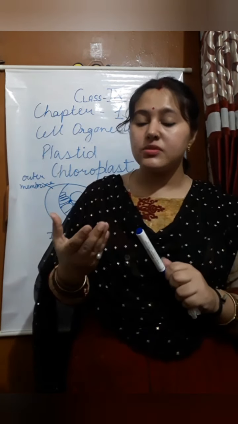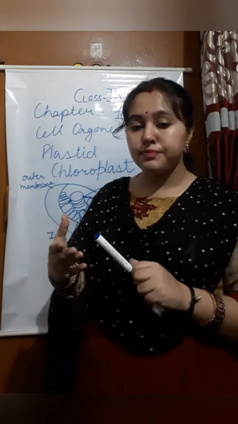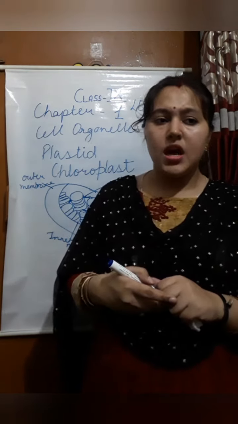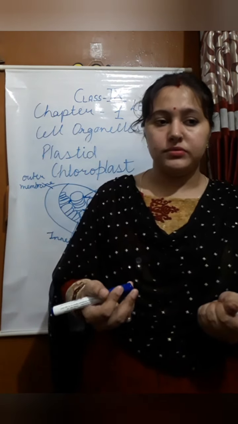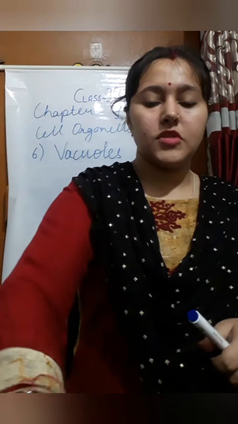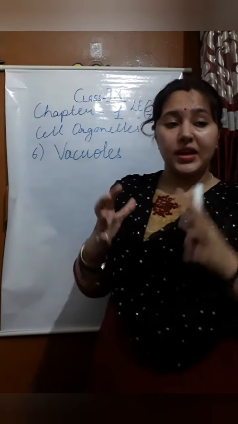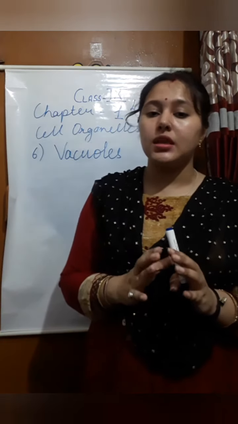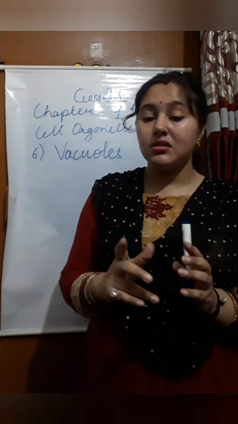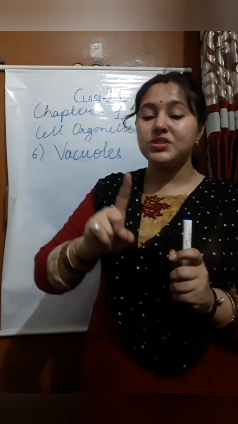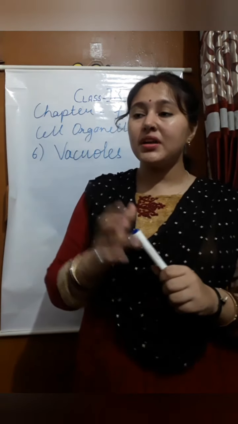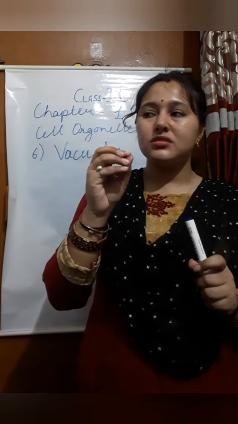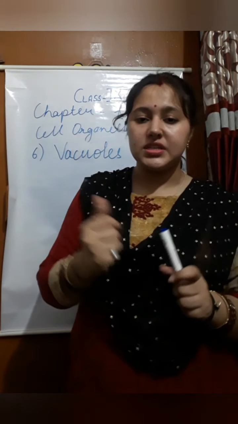Now we will move to the next cell organelle, called the vacuole. Now what is a vacuole? Only one vacuole is present in the plant cell. In the animal cell it is present, but it is very minute, and more than one is present.